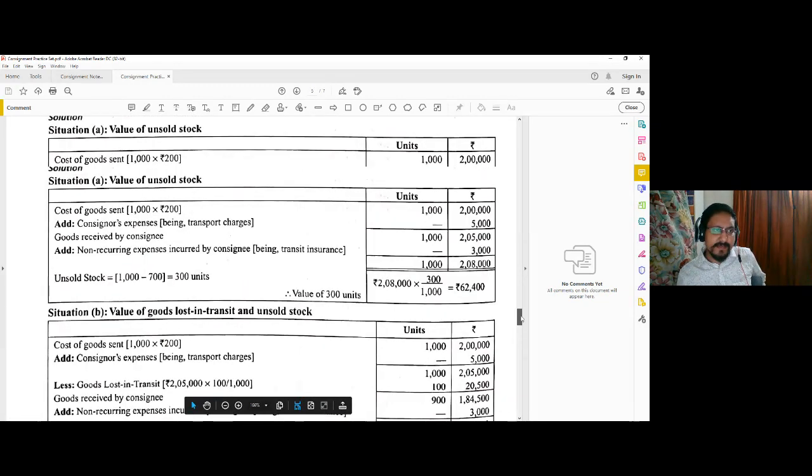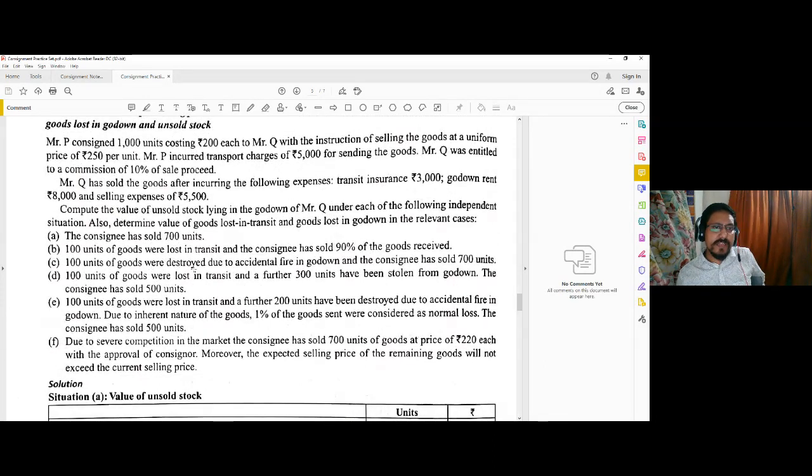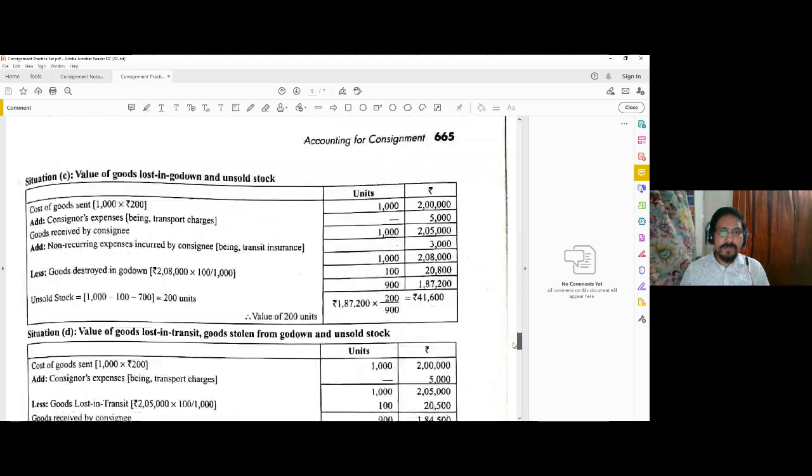Let us take up another situation where 100 units of goods are destroyed due to accidental fire, but not in transit, but in the godown. And the consignee has sold 700 units. Obviously, godown means the consignee's godown, because the goods have already been consigned and then the accident occurred. Okay, so this is the third situation. Again, starting with the cost of goods sent, 1000 units, 2 lakh rupees. Consignor's expenses are directly added, no doubt about that. So goods received by the consignee are 1000 units with a value of 2 lakh 5,000.